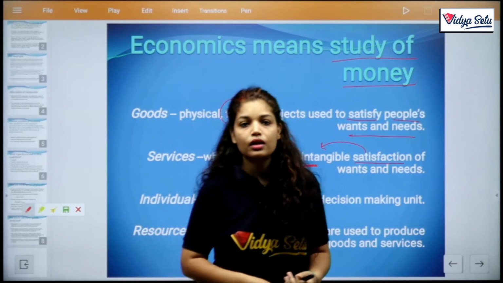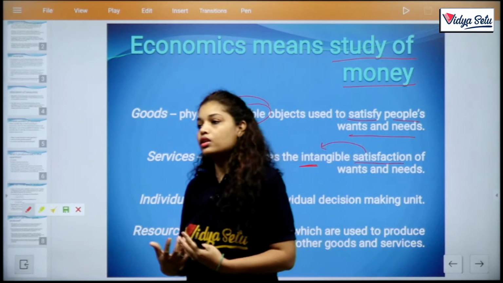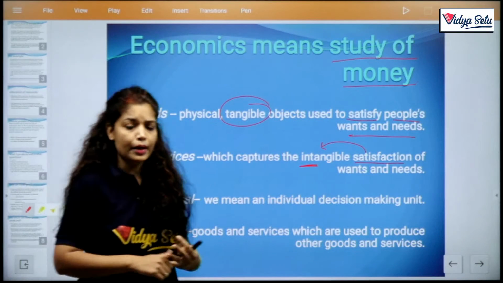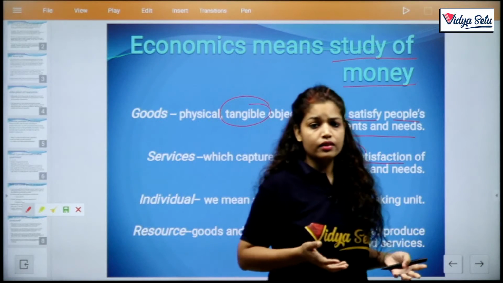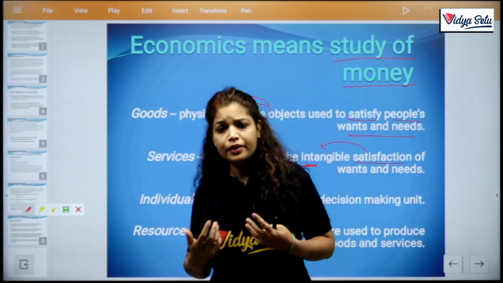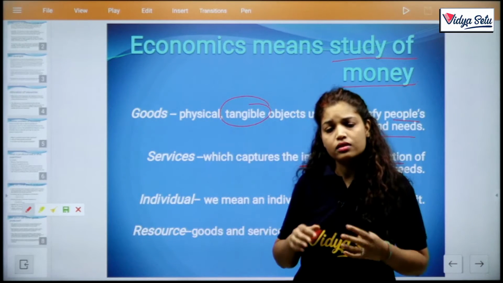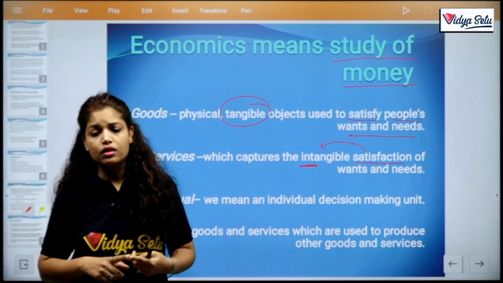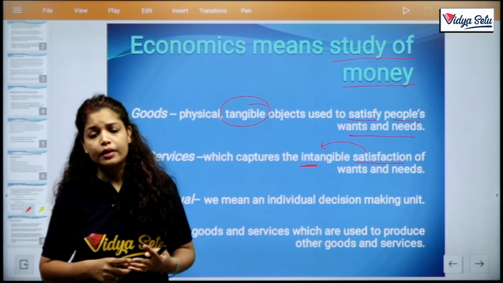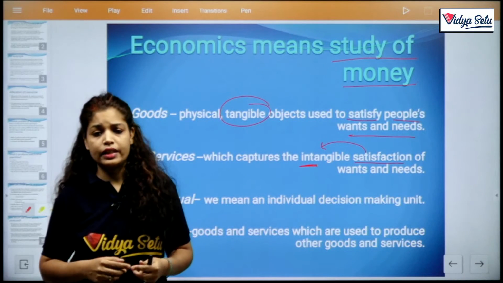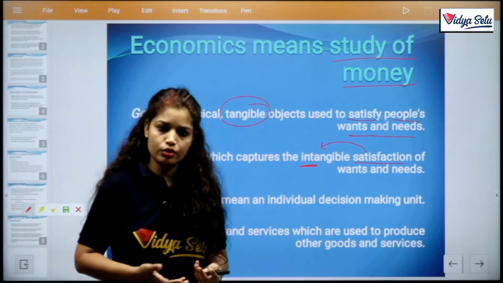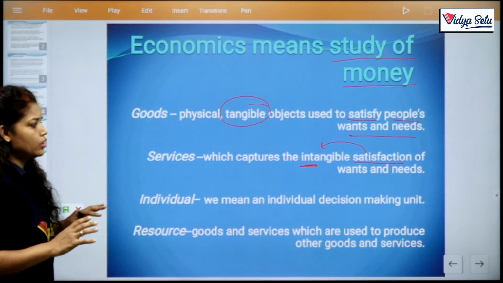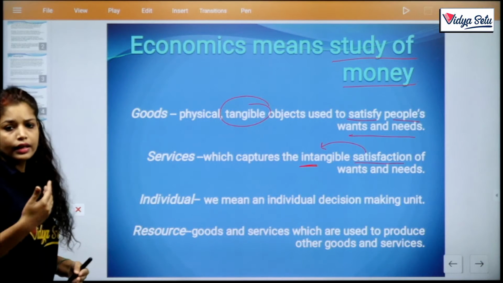Like if I'm a business woman, or I have a business, then raw material, land, labor, capital, and all these things with the help of which I produce are my resources. These all are your resources. Hope you understand the keywords. These are generally the keywords which we use frequently in our chapter.